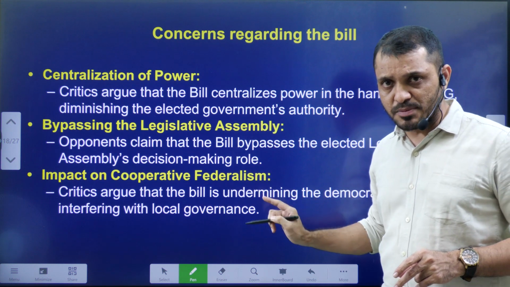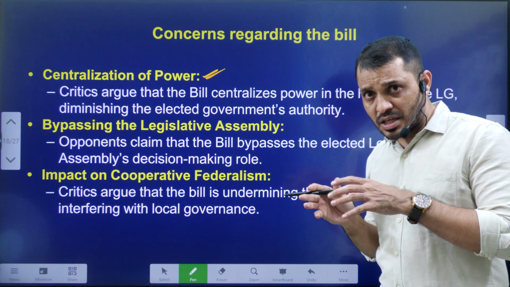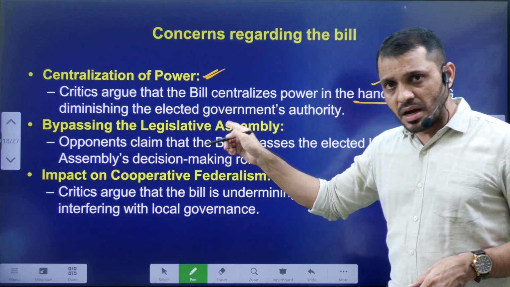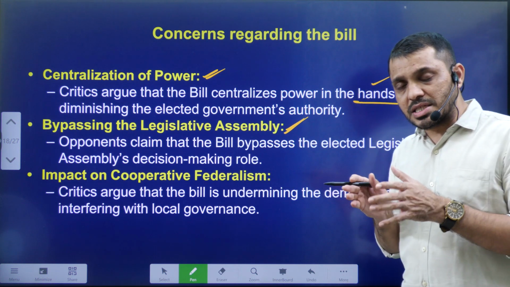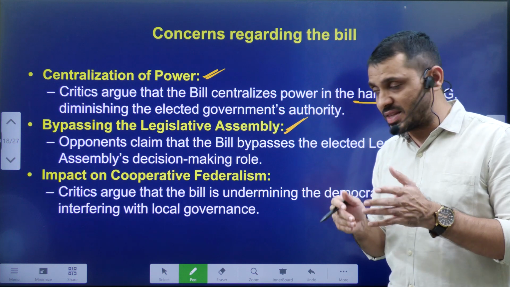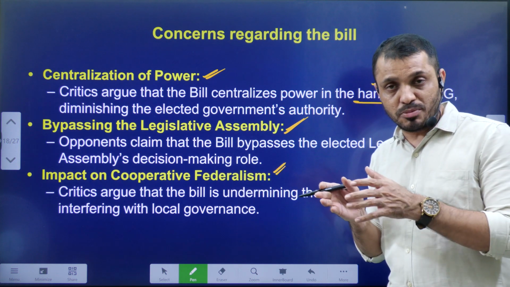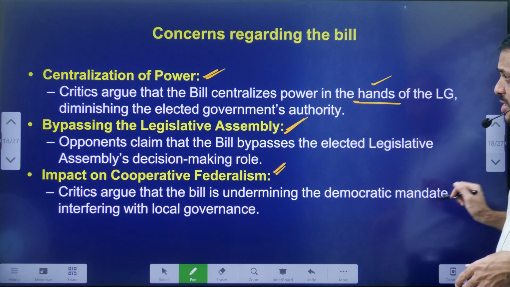The concerns regarding this bill already explained. This bill keeps all the powers in the hands of the Lieutenant Governor, and it is bypassing the assembly, because assembly summoning is also going to be based on the discretion of the Lieutenant Governor. It is impacting cooperative federalism, especially the distribution of powers between this UT and the Union government.